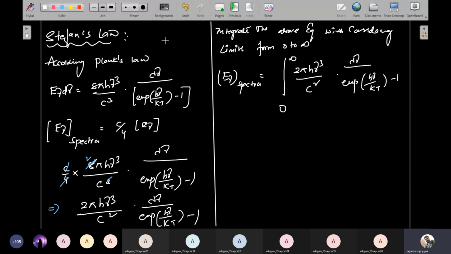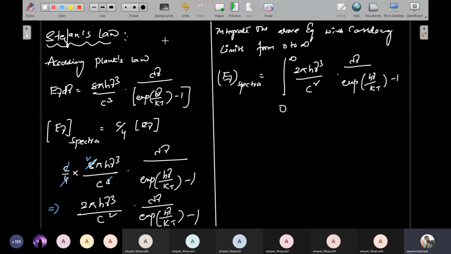First he considered the emitted radiation: how much energy is distributed from the black body. That emitted energy is E nu d nu equal to 8 pi h nu cube by c cube into d nu divided by exponential h nu by kT minus 1, the total amount of energy distributed from the black body.